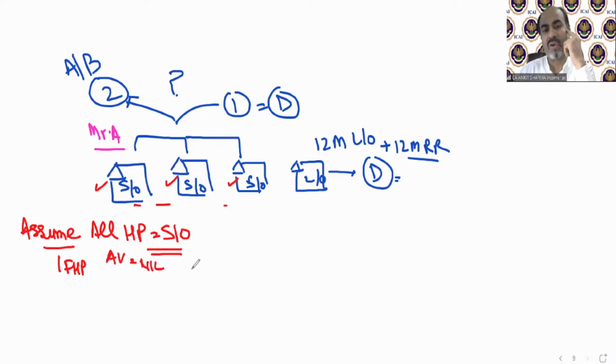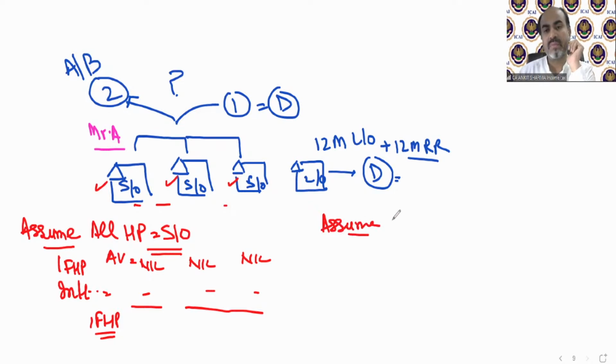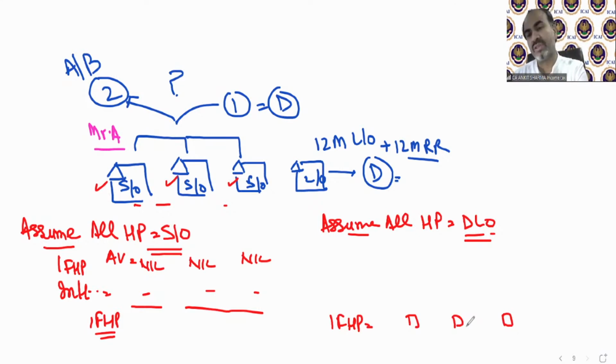Annual value will be nil for all. You can only deduct the interest provision. Clear? Whatever interest, then you will have the income from house property of all these properties. Then assume all these 3 house properties as deemed let out. What if these are deemed let out? Then you will find the income from house property if these are deemed let out. Then you will make the permutation and combination and find the minimum taxable value case.